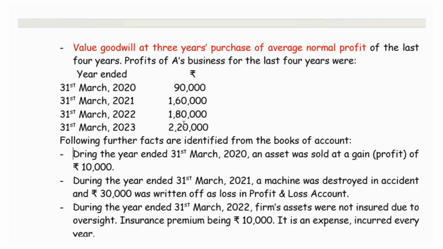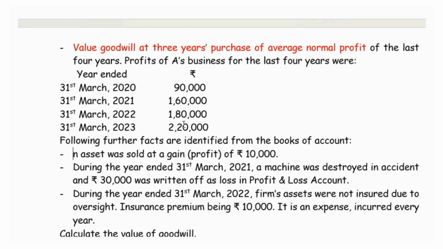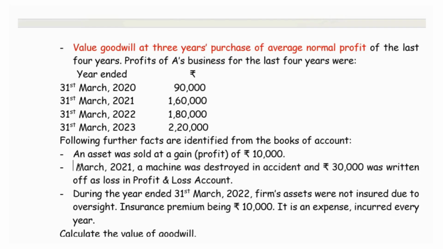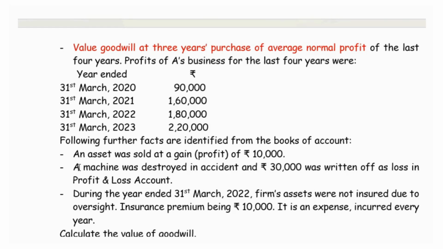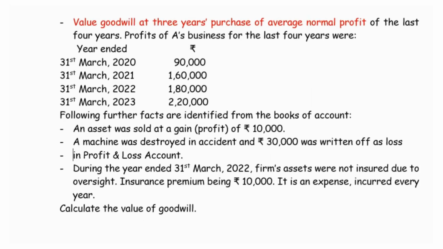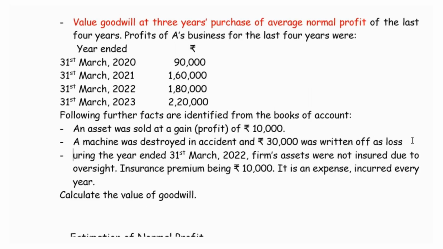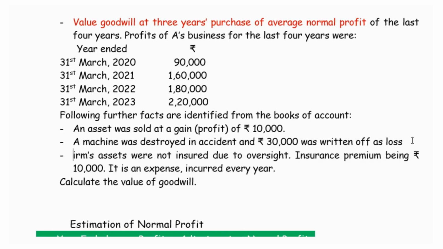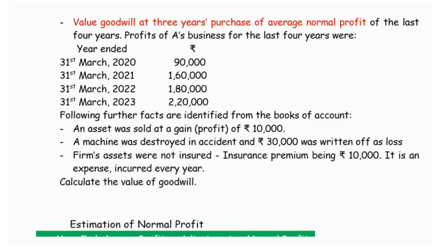That is, an asset was sold at a gain. An asset was sold at a gain of rupees 10,000 and a machine was destroyed in accident and 30,000 was written off as loss. Then the firm's asset was not insured, and the insurance premium of rupees 10,000.